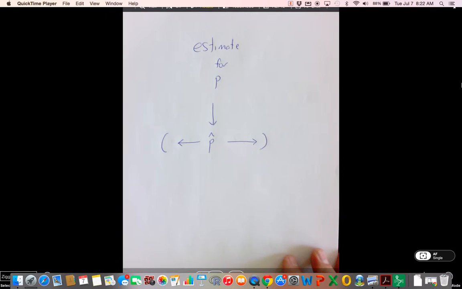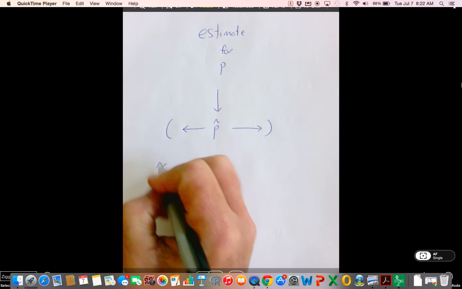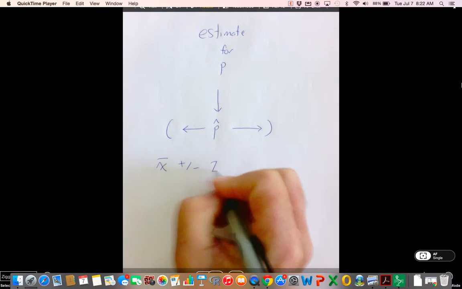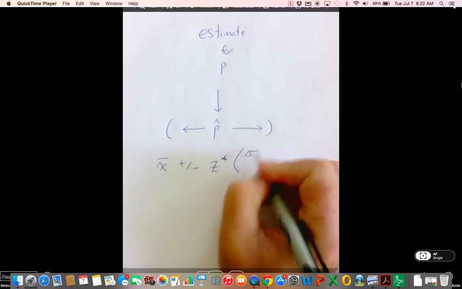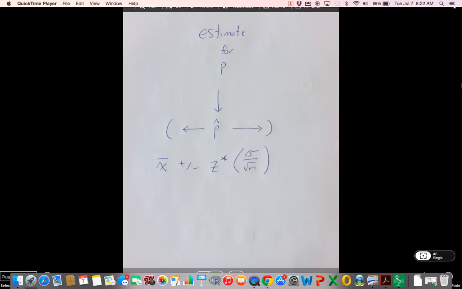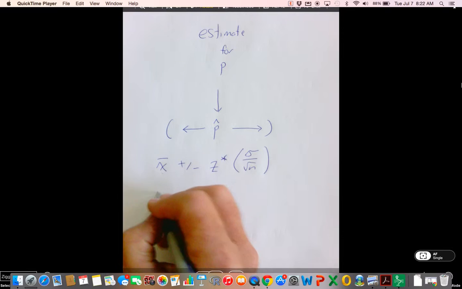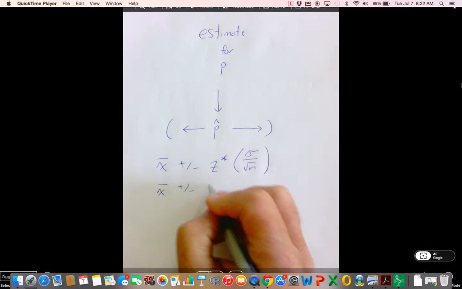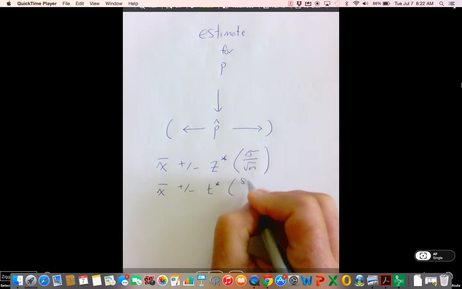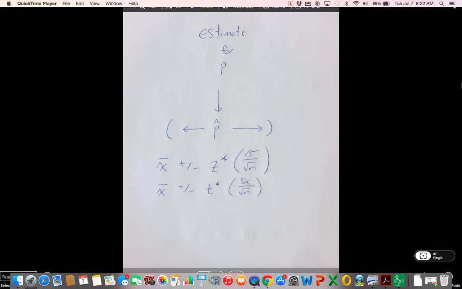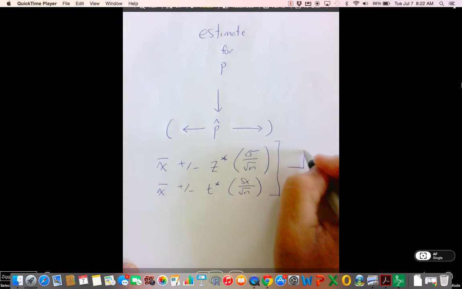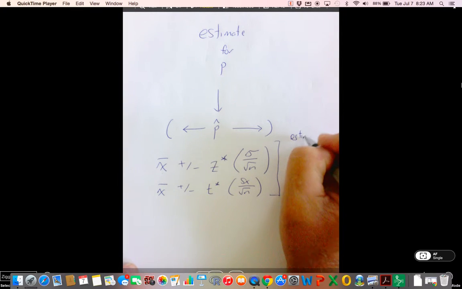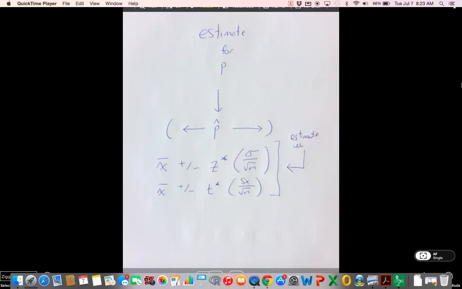Well, what we saw before is when we had a sample mean where the population standard deviation was given, we could use this formula. Well, this doesn't apply because we don't have a mean. We have a percentage, a proportion. We saw that when we're trying to estimate an unknown mu, where the population standard deviation is not given, then we use these. Both of these estimate mu.